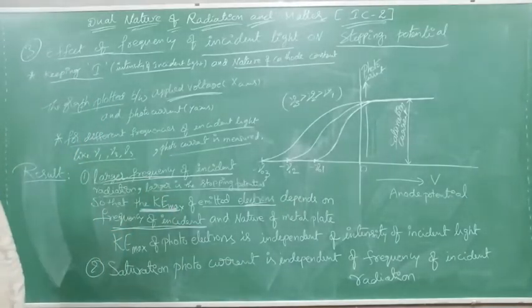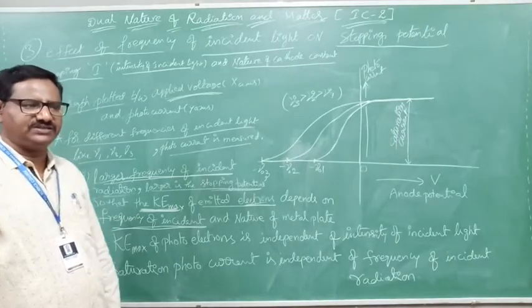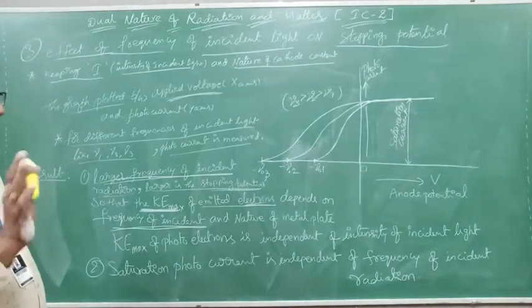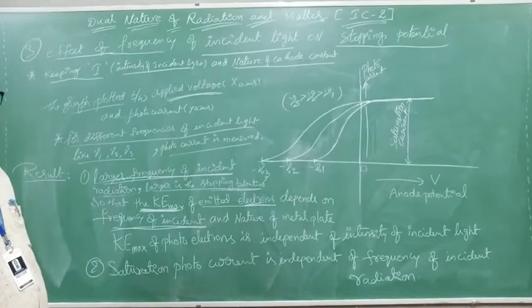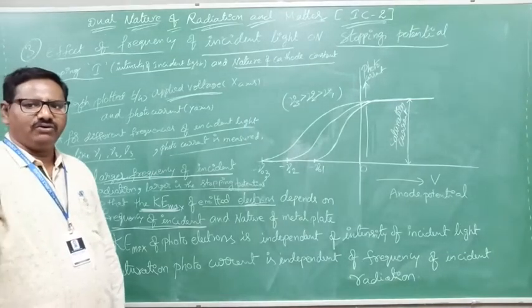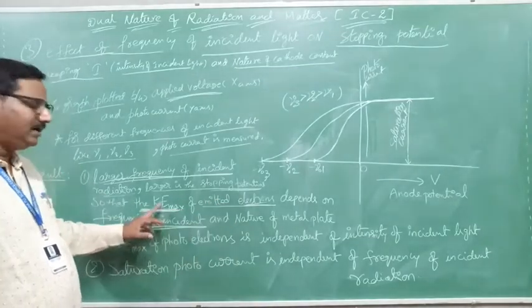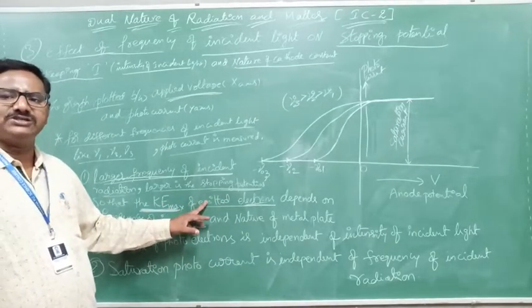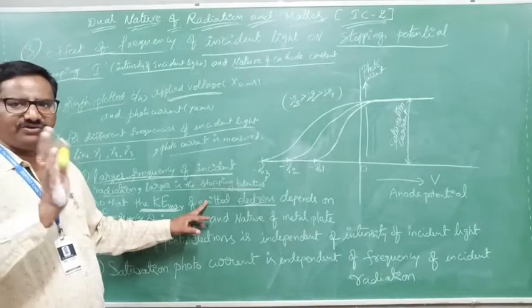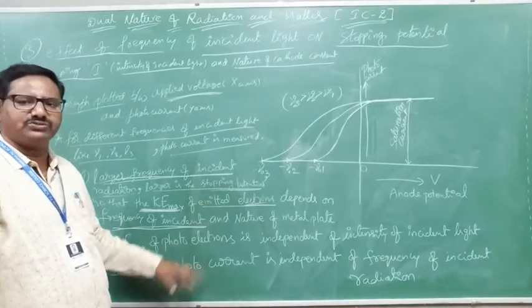So if frequency increases, kinetic energy will increase, not the photocurrent. Only the kinetic energy of the emitted electrons will increase. That means the speed of the electron will increase, not the photocurrent. Remember this point, most important.